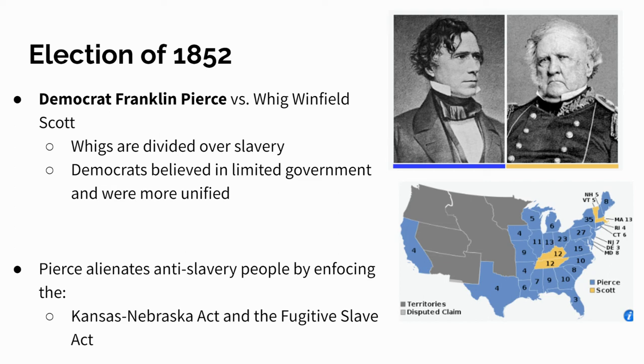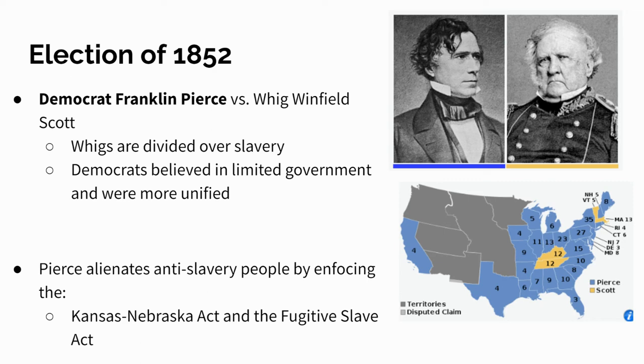For the Democrats, they believe in limited government, and they're a little bit more unified along this belief because they basically just want states to be able to make their own decisions for themselves. Now, it does take the Democrats a long time to decide on Franklin Pierce. He's not known as a particularly strong president, and when he does become president, he alienates a lot of people in the Democratic Party that may have been anti-slavery, like Democrats from the North, because he enforces a couple of things.